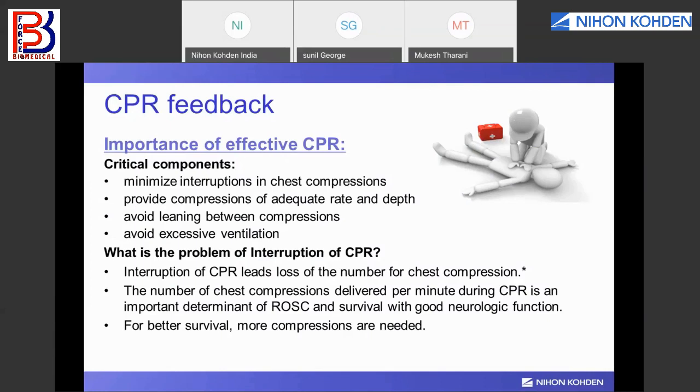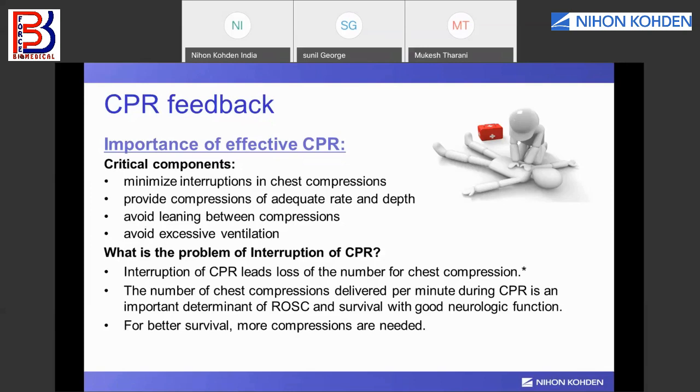First, we need to minimize the interruption in the chest compressions. We need to provide compressions at adequate rate and depth. Okay, and we need to avoid leaning between the compressions. Leaning means we have to be straight. Okay, we should not lean on the patient. We should keep our arms perpendicular to the patient's chest, and we need to avoid excessive ventilation. Only two breaths are allowed, two or three. You should not give more breaths to the patient.